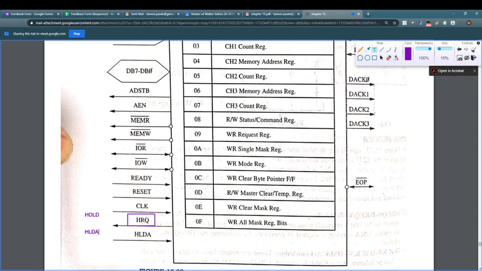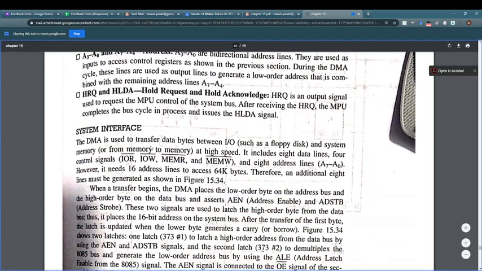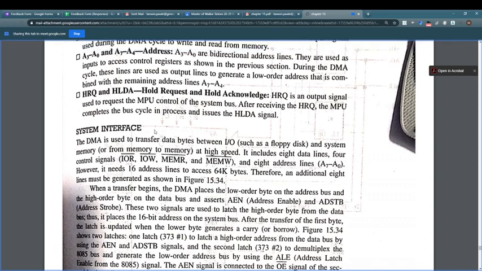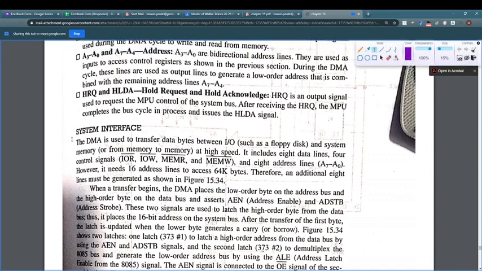Now we will see the next topic, which is system interfacing. Now DMA is used to transfer data bytes between input output devices such as a floppy disk and the system memory, or from memory to memory, at high speed. Mainly its work is just copy pasting without using the microprocessor's time.